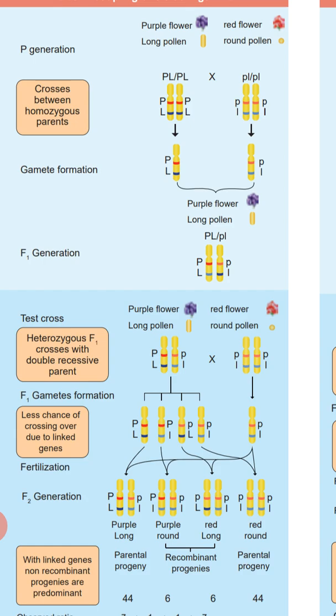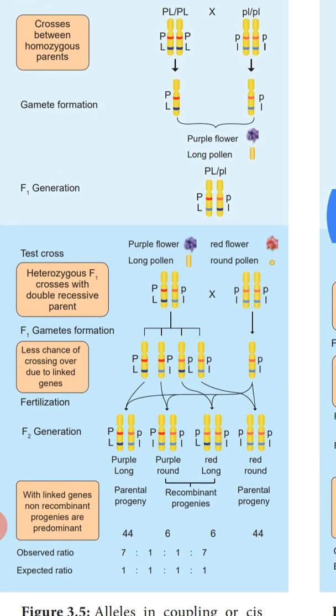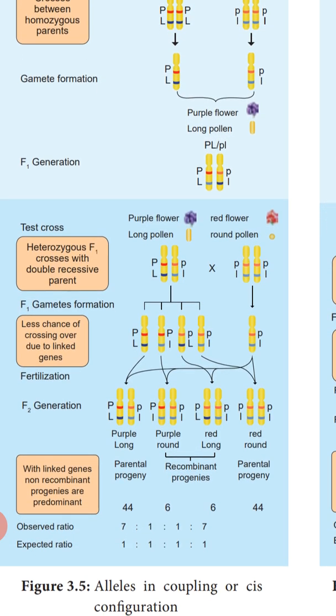Purple and long tend to remain together, and red and round tend to remain together. As a result, the number of purple long and red round progeny is more. The coupling ratio we got here is 7:1:1:7.